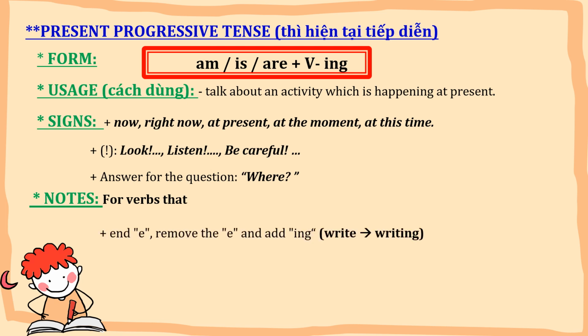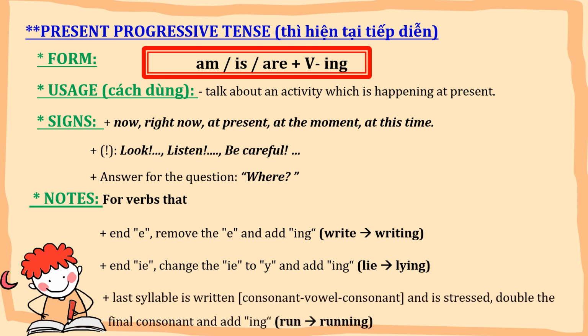For the verb that ends in E, please remove the E and then you add ing to the verb. For example, I have the word write. So if you want to write writing, you write like this. Number 2, for the verbs that end in IE, please change the IE to Y and then you add ing to the verb. For example, I have the word lie, lying.